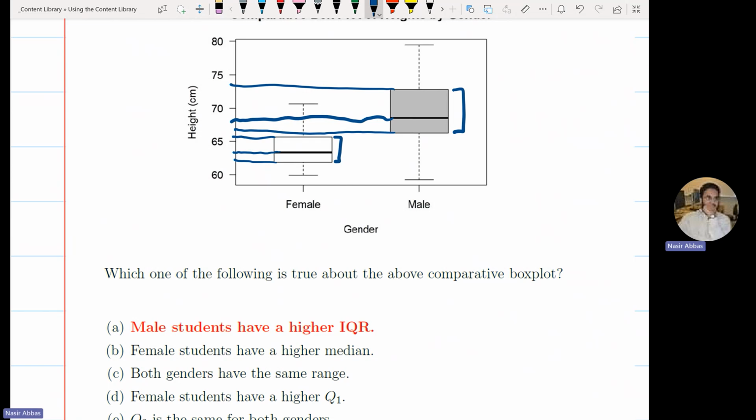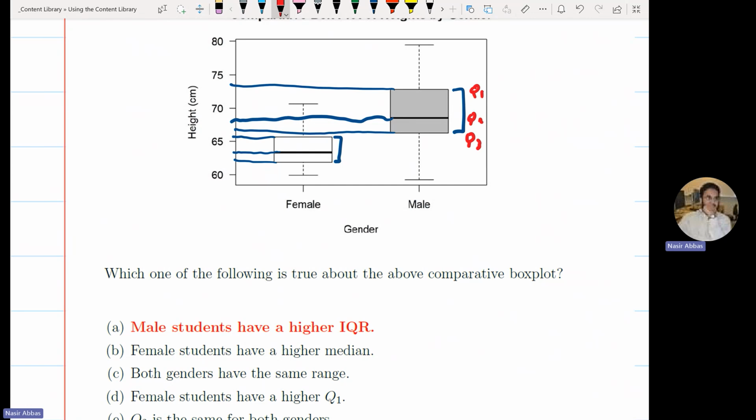Which line? The black line in the middle is the median. What? No. For the box plot, it's not the mean. If you have to put the mean, some of the softwares give you an option where they put an X at the mean. But in general, the line is the median. This is Q1, this is Q2, this is Q3.